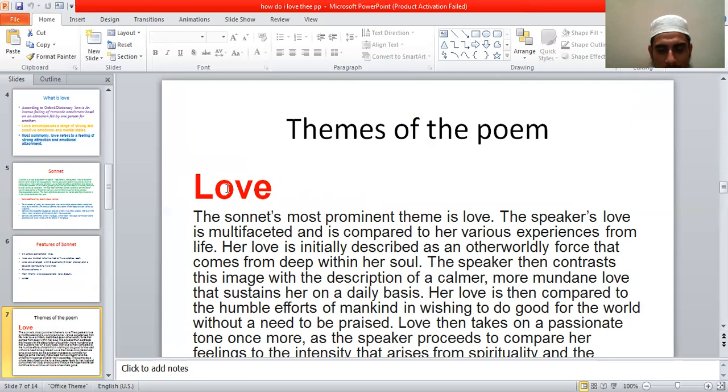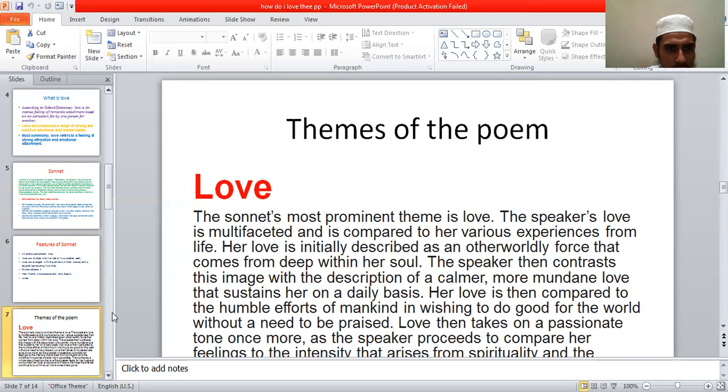In this poem the poet gives a philosophy about love, she expresses the intensity of her love for her husband, and she tries to count the ways, how deeply and how much she loved her husband. So that is why love is the main theme of this sonnet.